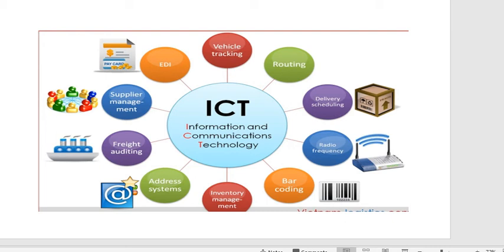Freight auditing, that is in the ships, you would have heard, or in the factories where some sort of chemical will be there, that is also done by these types of technologies. And supplier management, supplier means the type of product from different countries. If you want to export or import some sort of product, that is also there. Through this type of technology only we will be able to communicate from different states and in different countries, and only from that are we enabled to do our work in a simpler way, right?